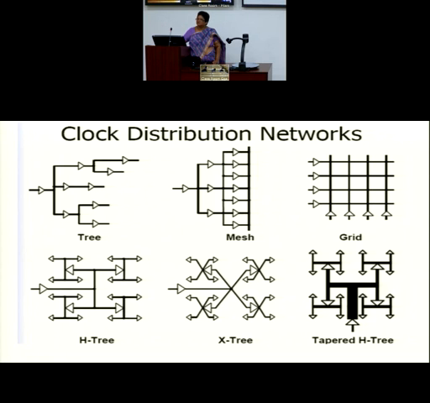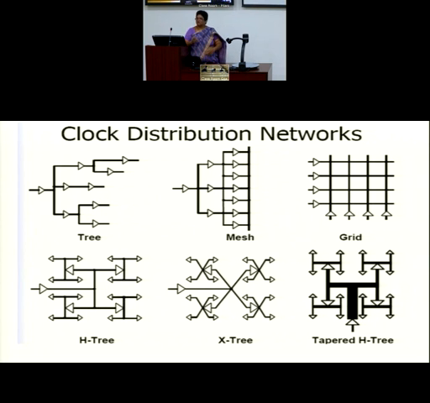Similarly, at high frequency, skin effect comes into the picture and resistance increases. So we want to reduce the resistance as much as possible. But you cannot have a larger width all through the CDN, because otherwise capacitance will also be increasing. So we do it in a tapered fashion, and every buffer is reducing. So it is driving only a segment of the clock interconnect. For that, we are creating a uniform environment.